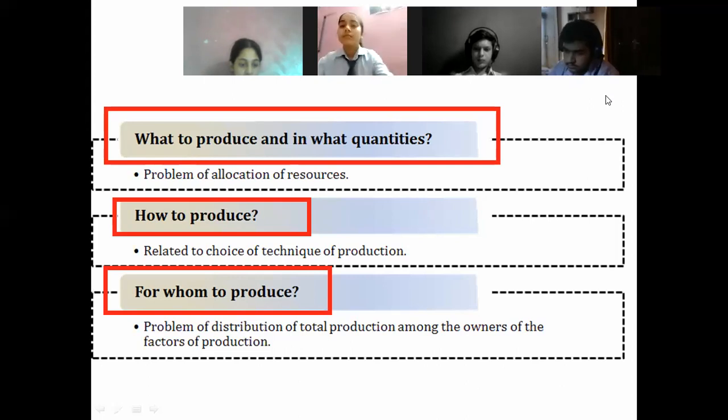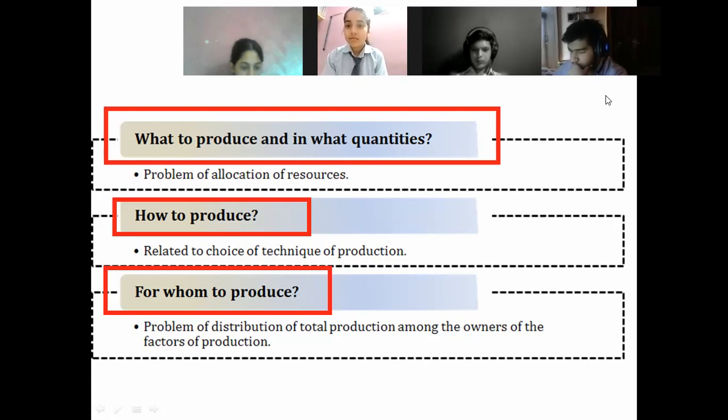If I talk about the cars of Maruti, Maruti is targeting the richer as well as the middle class people of society, because they make their product in such a way that they have a clear mindset to target the middle class or upper middle class of society, right? In the same way, a cycle producer has a clear mindset about which section of society they are going to target.